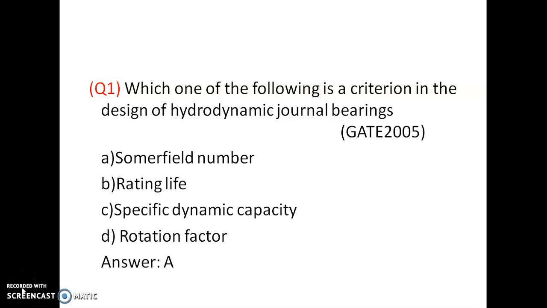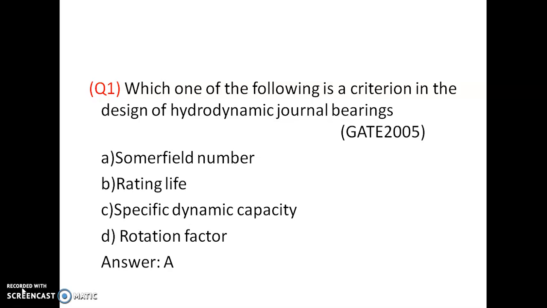Which one of the following is a criterion in the design of hydrodynamic journal bearing? Option A, Sommerfeld number. Option B, rating life. Option C, specific dynamic capacity. Option D, rotation factor. So rating life, specific dynamic capacity and rotation factor all belong to the roller bearing or ball bearing. So Sommerfeld number is a criterion to design the hydrodynamic journal bearing.